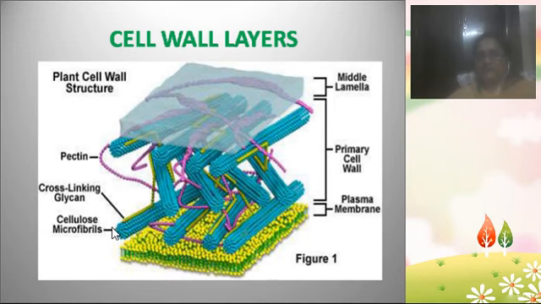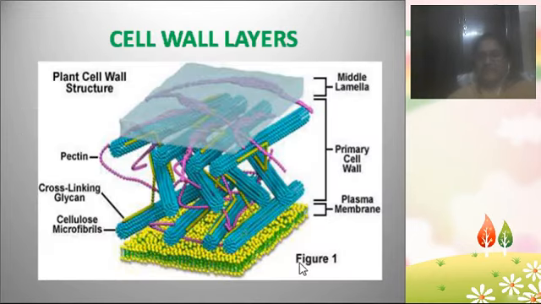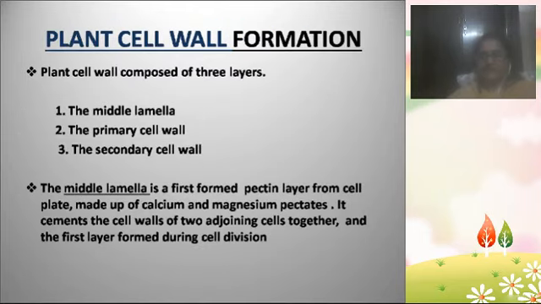How is the cellulose formed? From glucose molecules. How many glucose molecules? 8,000 to 15,000 glucose molecules come together, fuse and form one cellulose molecule. Such cellulose molecules form chains like this, and the chains form a microfibril. Such microfibrils build up the primary cell wall. So that is the internal structure of the primary cell wall.